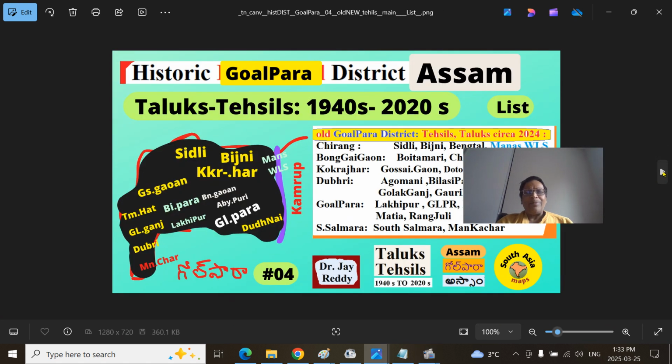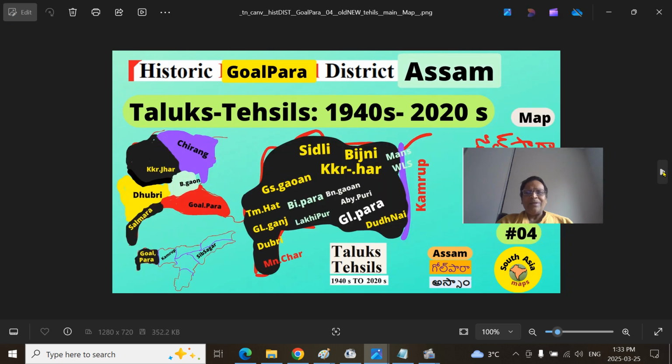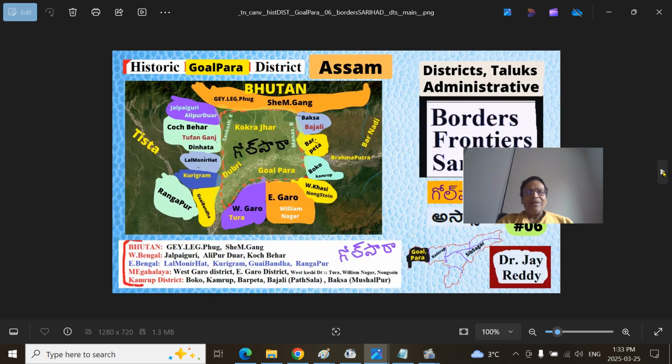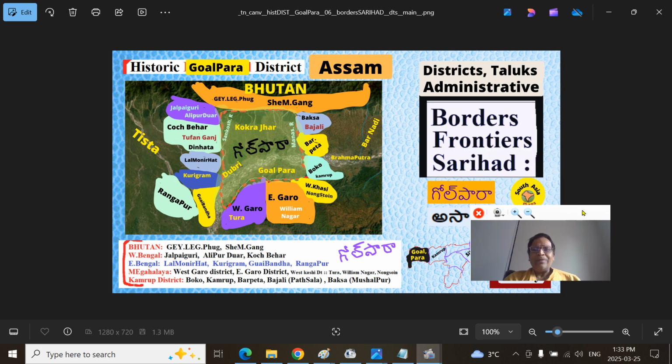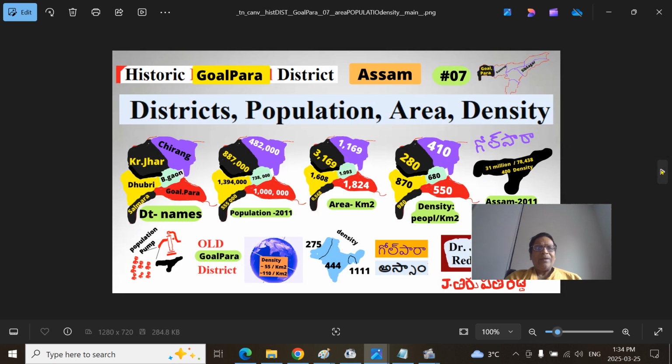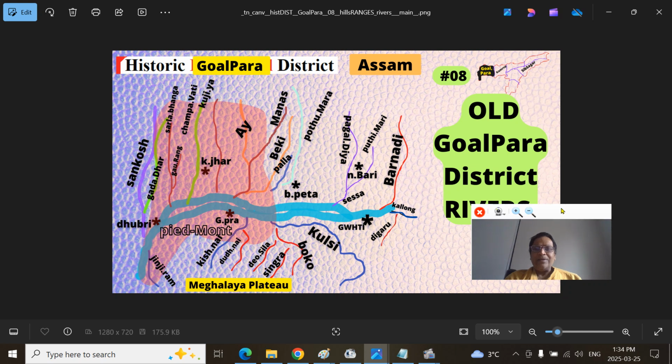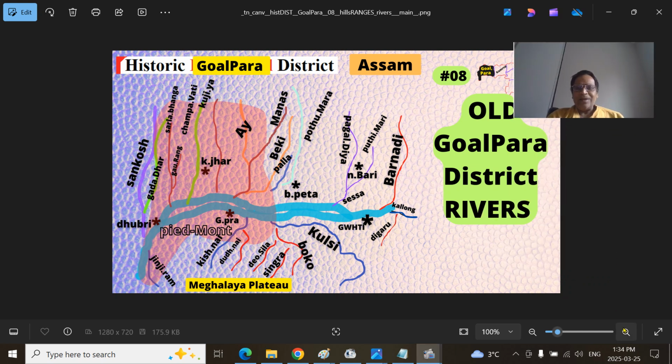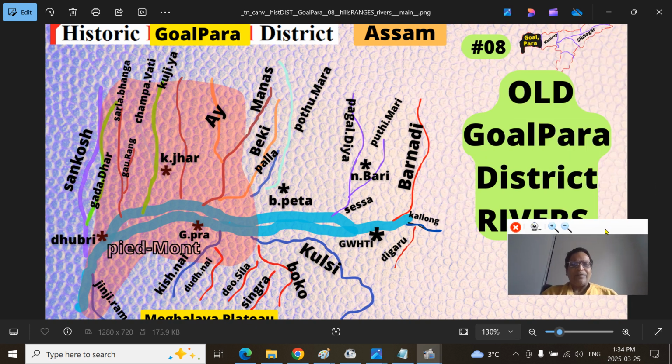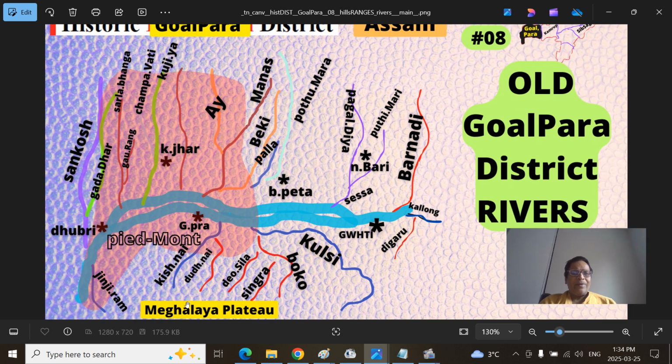I will be putting up that presentation soon, and here I will be showing the borders and frontiers of old Goalpara and district information. You can see here old Goalpara district. This is not complete, but for our purpose this will be sufficient. You have the Meghalaya Plateau, and a Piedmont region I have not shown here. Among the rivers that flow into the Brahmaputra, on the west side there is the Jinjiram, so sometimes the partition line is called the Jinjiram line also. So the Piedmont region here, Goalpara town here, Dhubri town here, Gauhati town here.